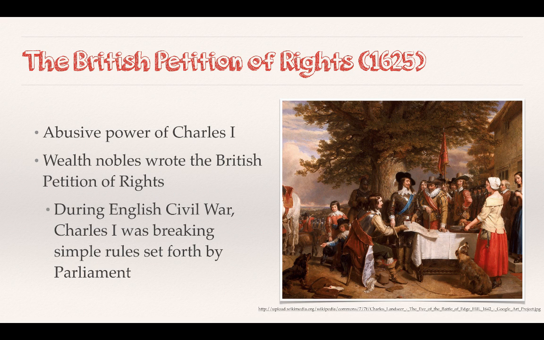They were making it so that basically he was doing all of these things and trying to take money and apply different taxes so that he could fight a religious war. And it's all during this English Civil War, which is fascinating.